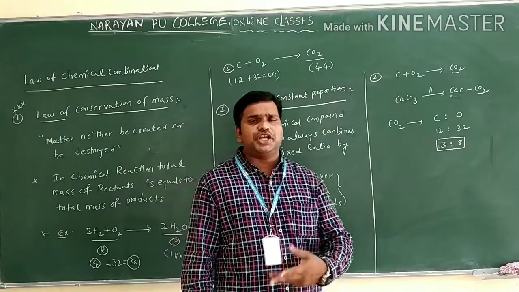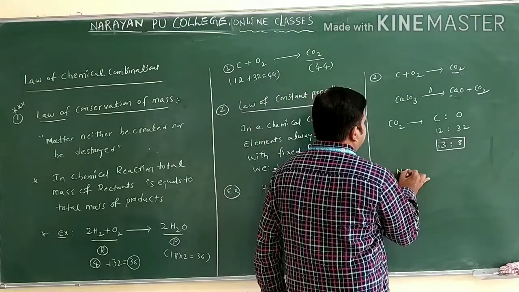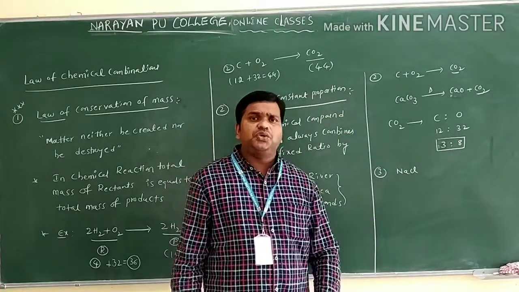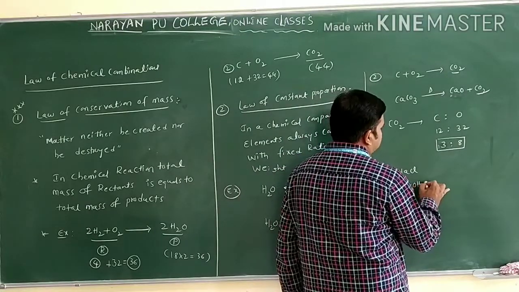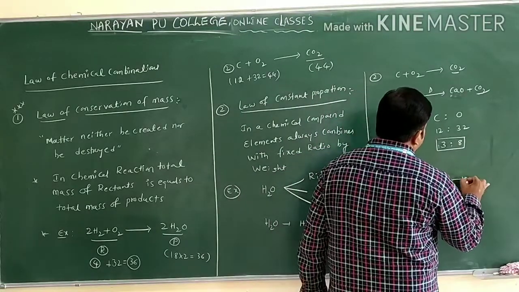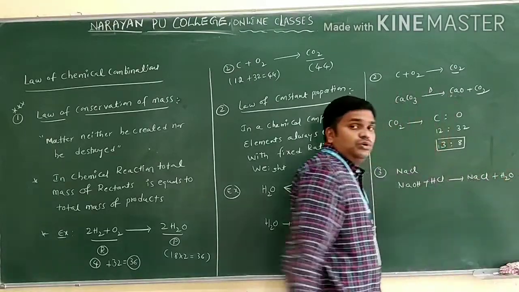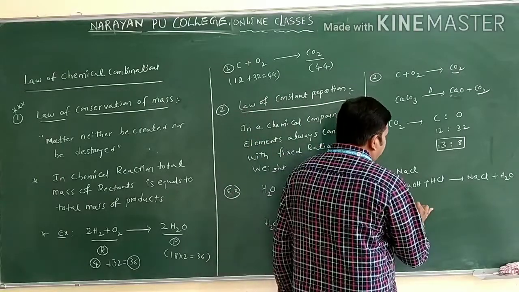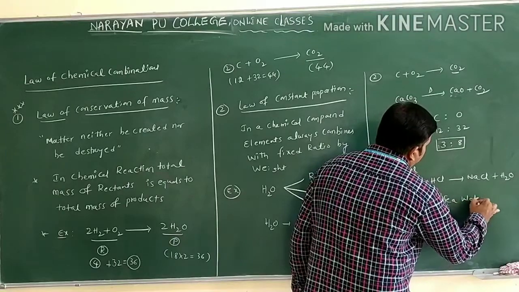Like this you can take sodium chloride, NaCl. Sodium chloride can be prepared by a neutralization reaction. When sodium hydroxide combines with hydrochloric acid, you get NaCl plus H2O. Sodium chloride is also obtained from seawater.